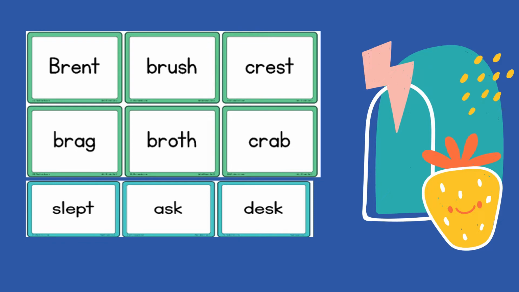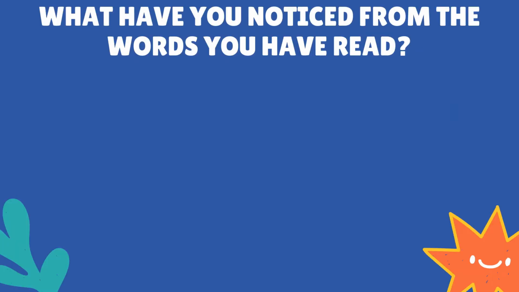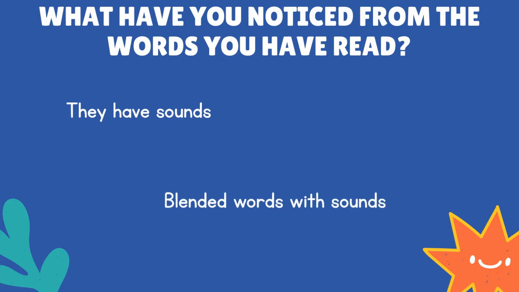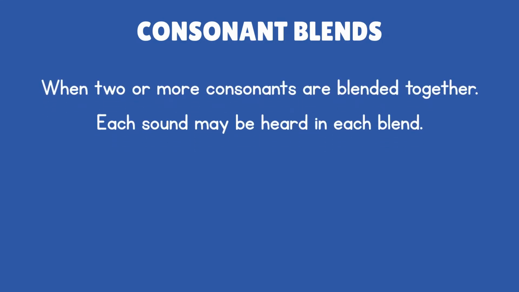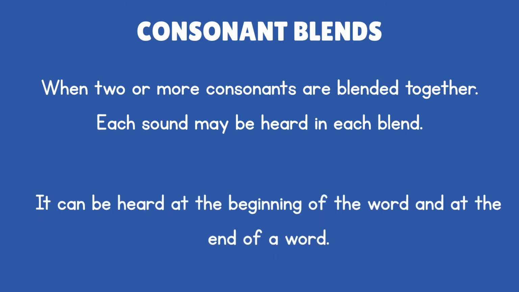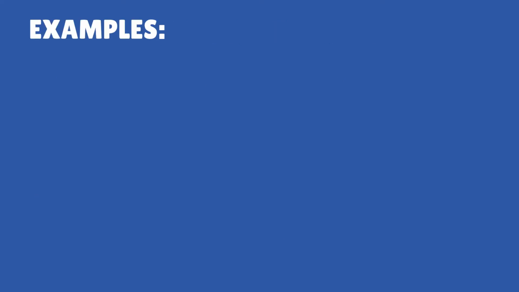Very good, children. What have you noticed from the words you have read? They have blended sounds. Very good. Those words are called consonant blends. Consonant blends are when two or more consonants are blended together. Each sound may be heard in each blend. It can be heard at the beginning of a word and at the end of a word. Let me give you some examples of consonant blends.